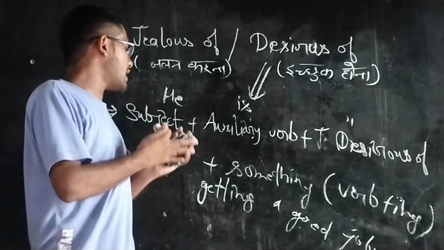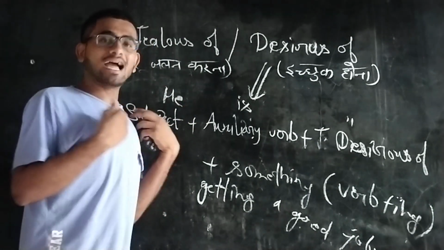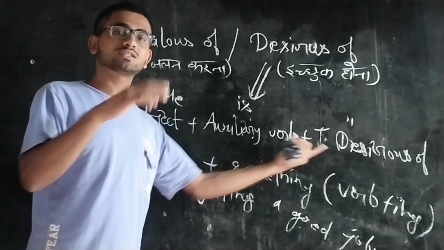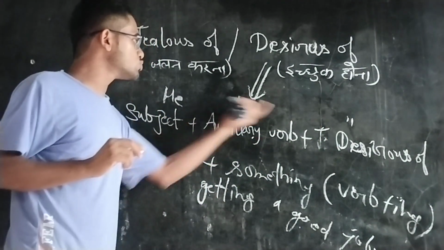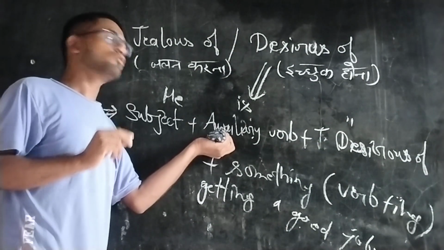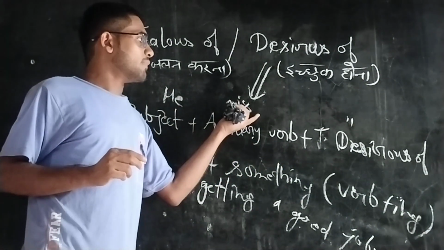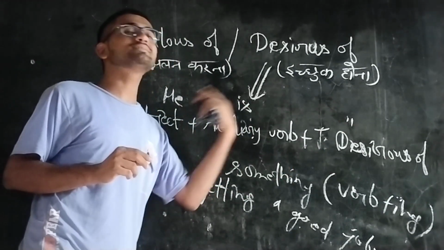Now let's take another example. I wants to, it's a wrong sentence. I want to, there is no auxiliary verb. You have to use only auxiliary verb sentences, like I am desirous of. And for what am I desirous of?